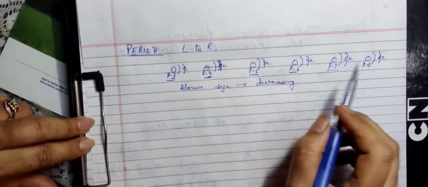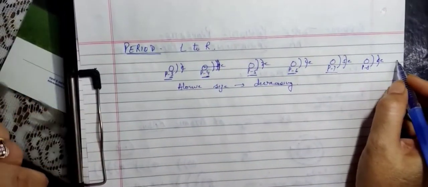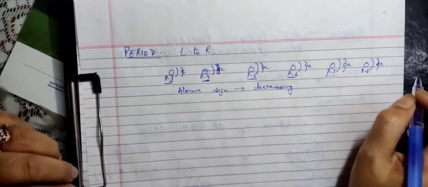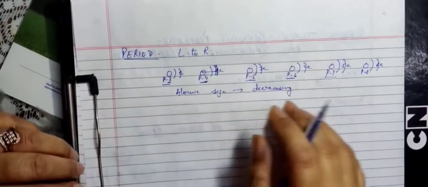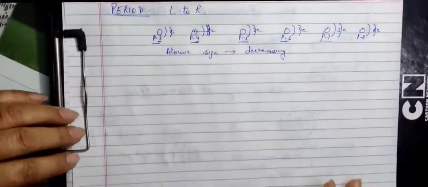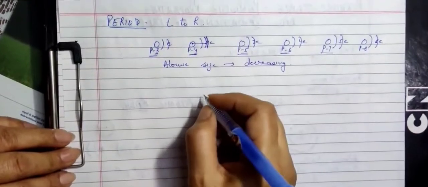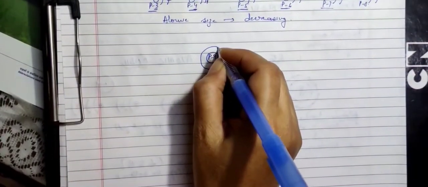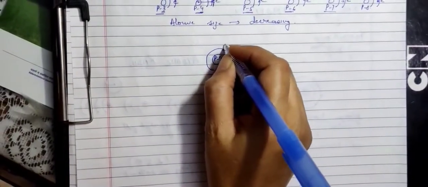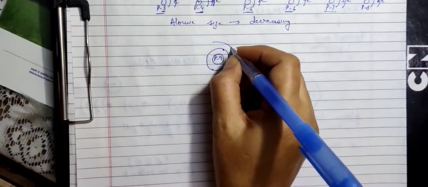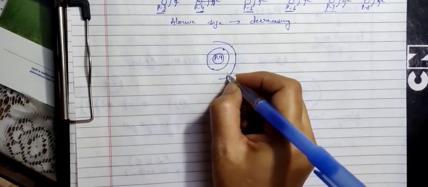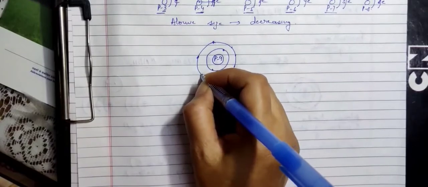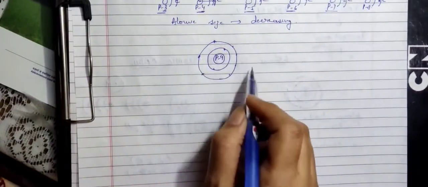Does this mean that the noble gas, which is towards the end, will be the smallest? Do you think that will be the smallest according to the trend? No, this is an exception. I will take an example. Suppose we have 9 protons. In the first shell we have 2 electrons, and in the second shell we have 1, 2, 3, 4, 5, 6, 7 electrons. So that makes a total of 9.